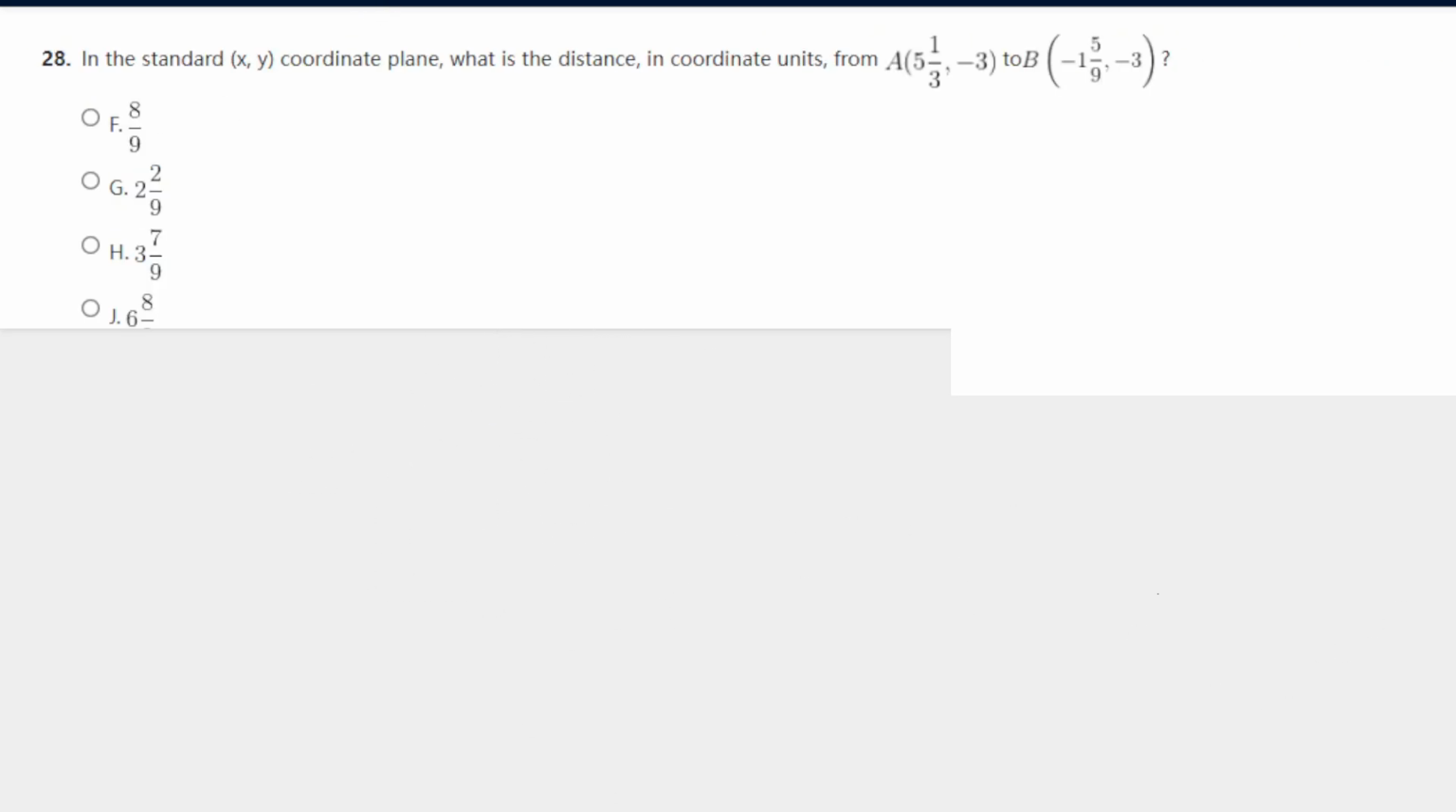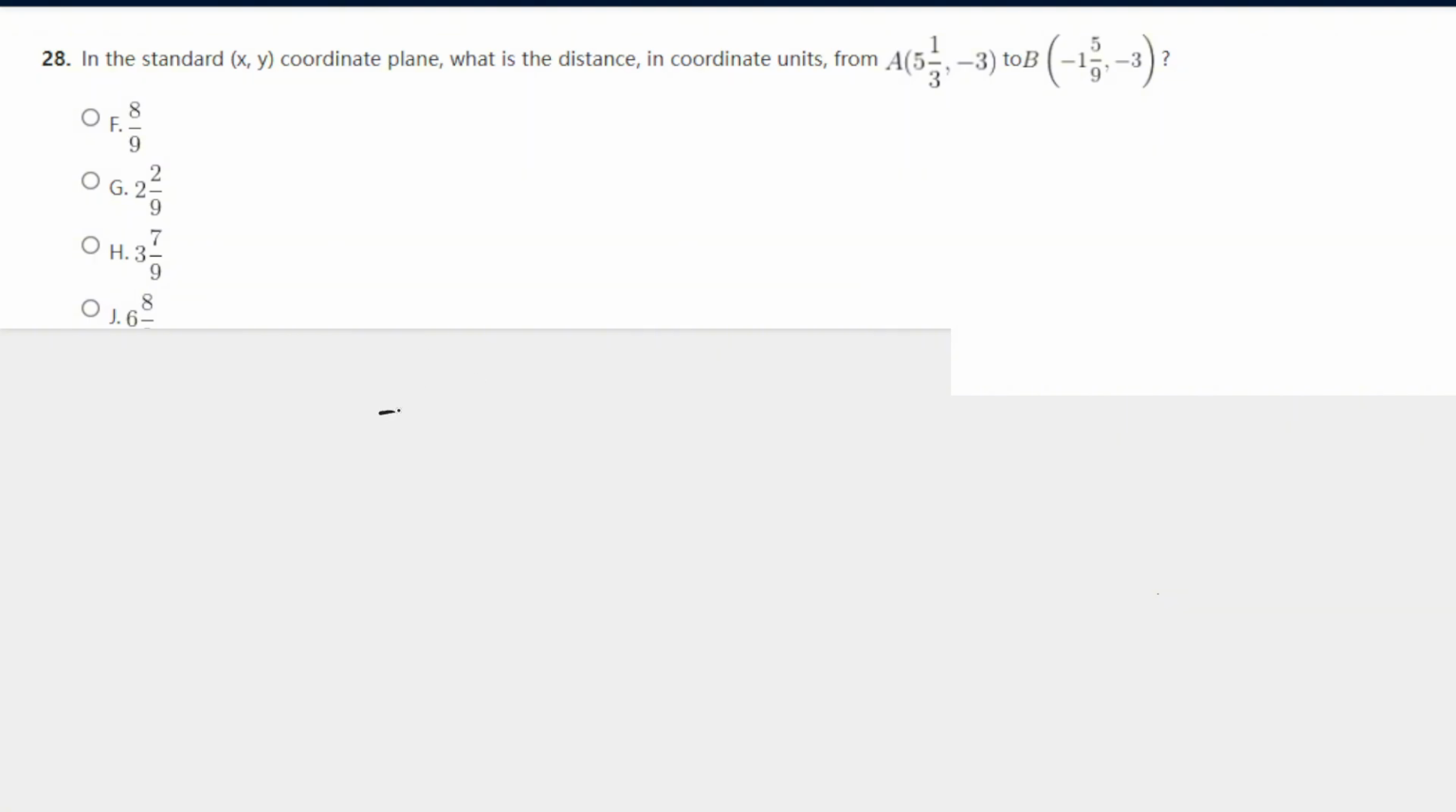In the standard XY coordinate plane, what is the distance in coordinate units from 5 1/3, -3, to -1 and 5/9, -3? Okay. So this looks scary, but this is very easy. If we notice here, -3 is the same on both. So that means they're the same height. The y value is the same. So they're only horizontally different. So all we have to do here is compare the horizontal distances.